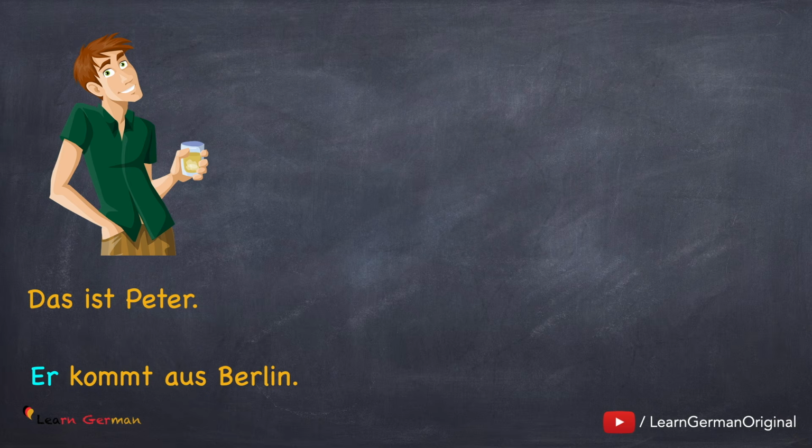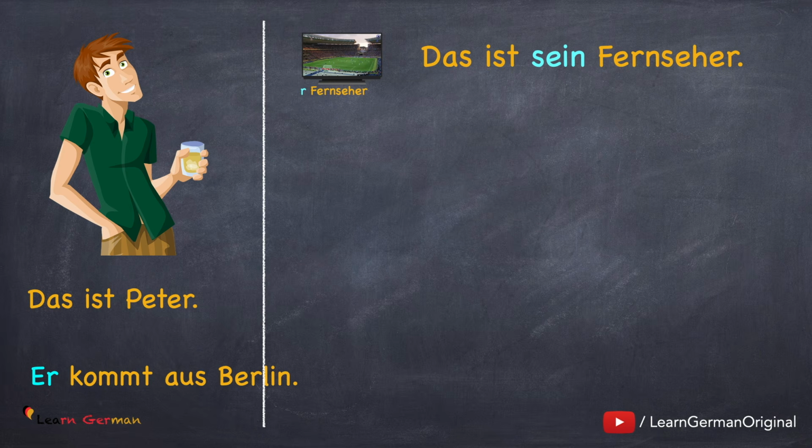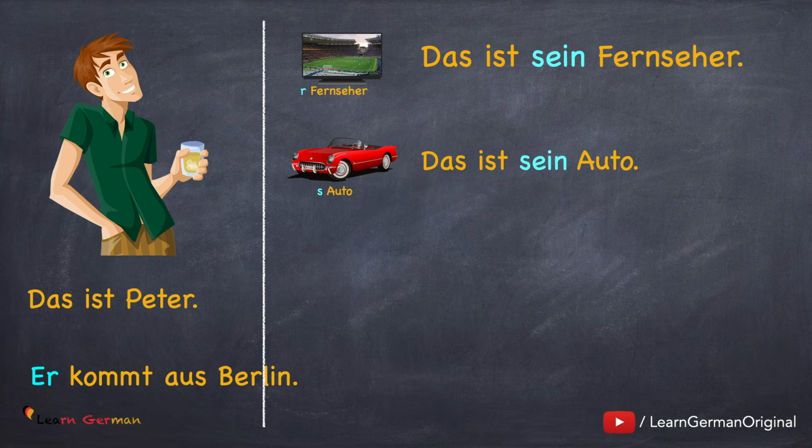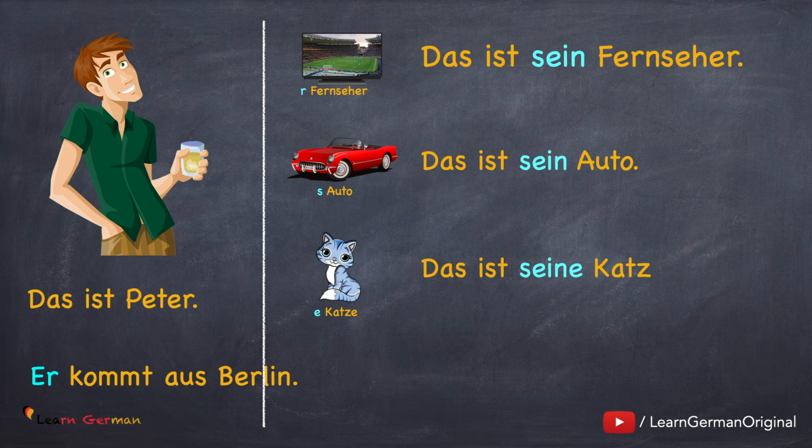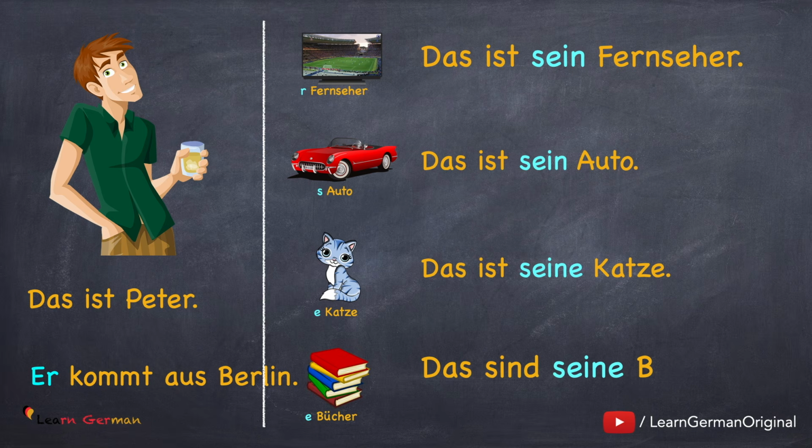Das ist Peter. Er kommt aus Berlin. Das ist sein Fernseher. Das ist sein Auto. Das ist seine Katze. Das sind seine Bücher.